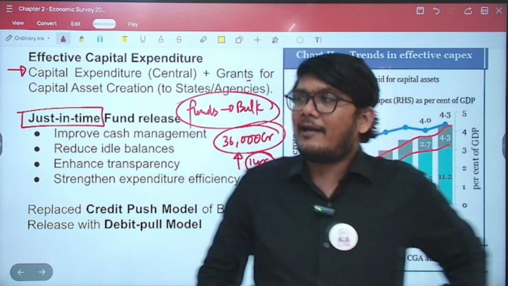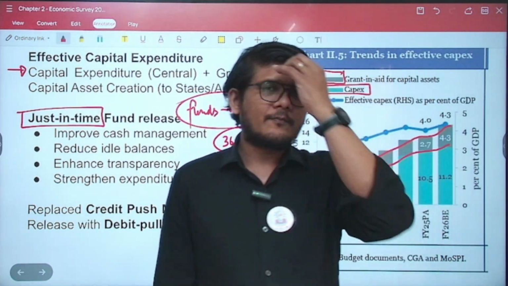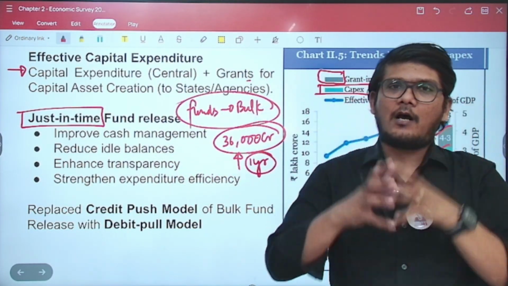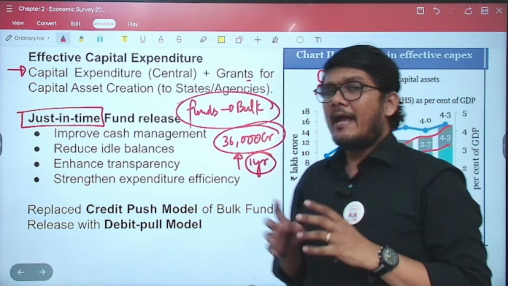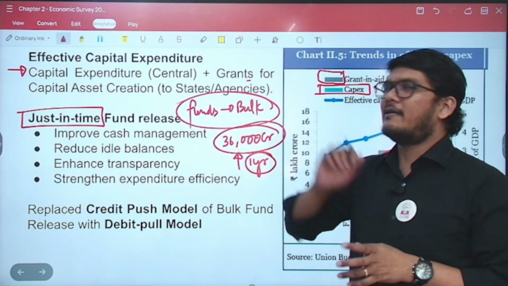Not necessarily the complete 36,000 crore, but let's say 18,000 crore or 9,000 crore or 20,000 crore, some bulk amount, right? And then the next time the remaining amount. So that is the bulk fund transfer.